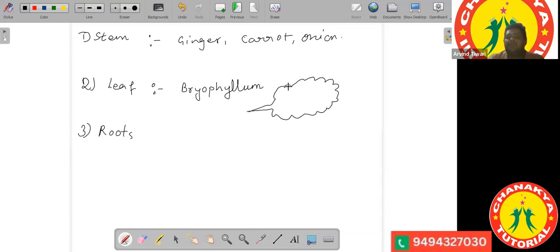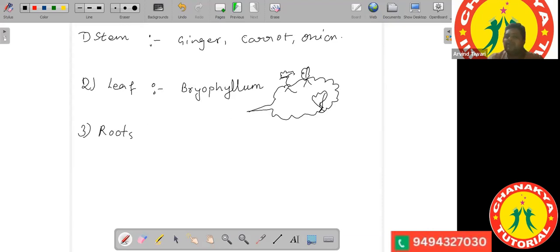There is development of new plantlets on the leaf, and these plantlets may drop out from the plant and later on develop into new individuals. So development from leaf is observed in bryophyllum.